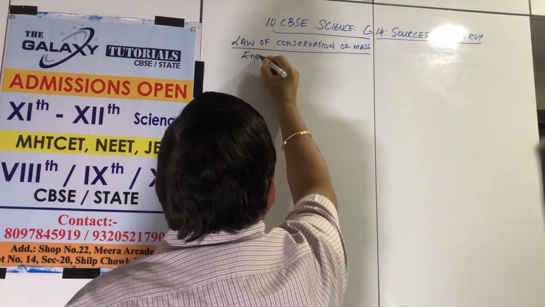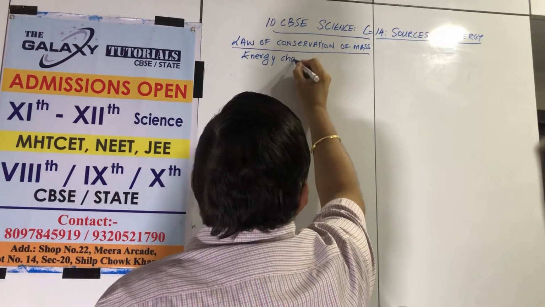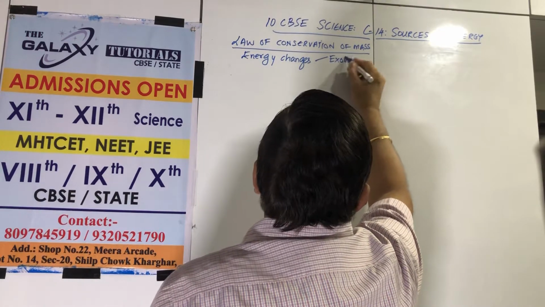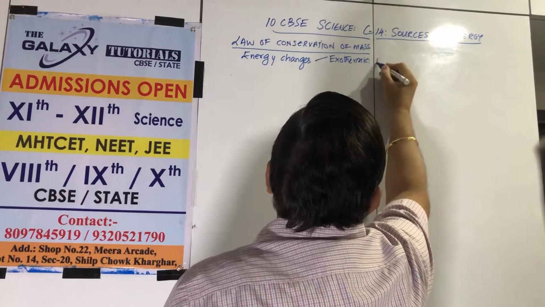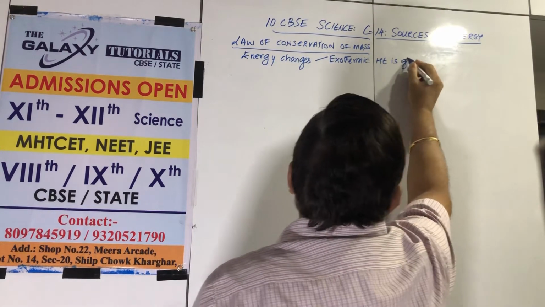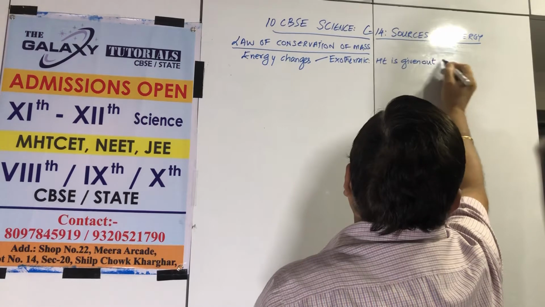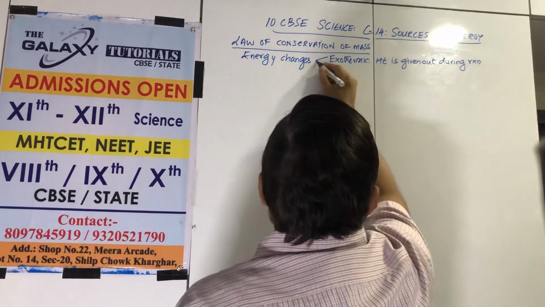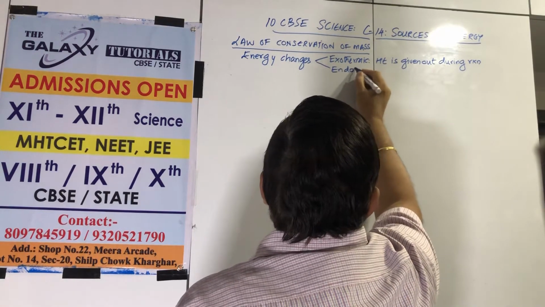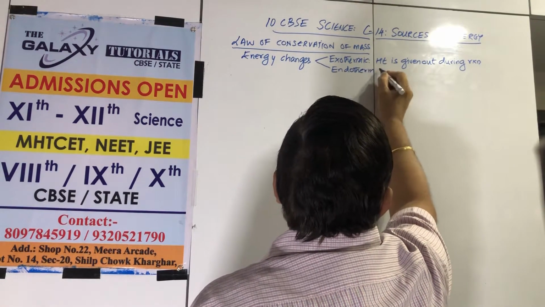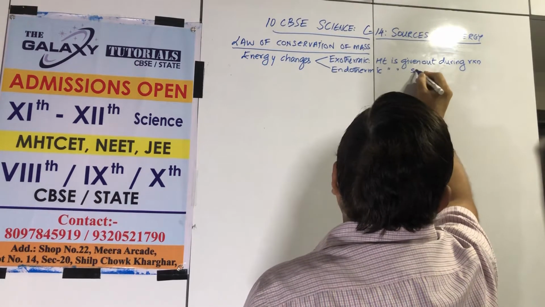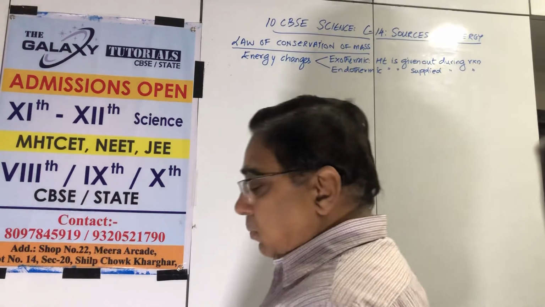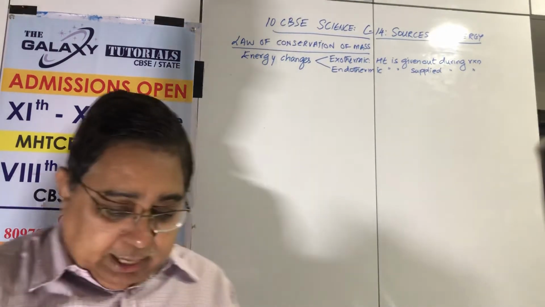Energy change may be exothermic: heat is given out during the reaction or conversion, and endothermic: heat is supplied during the reaction.